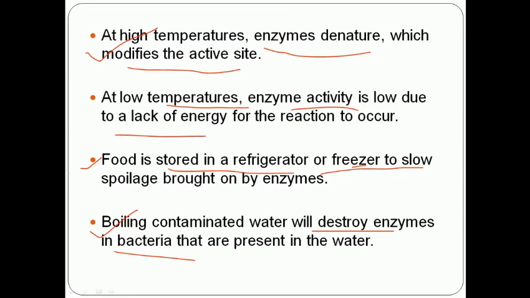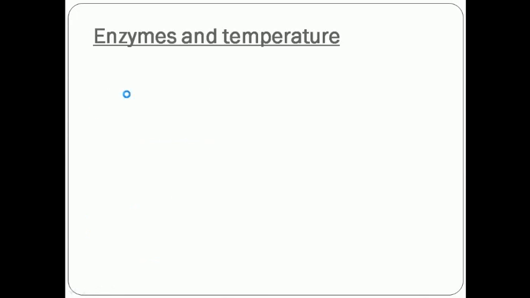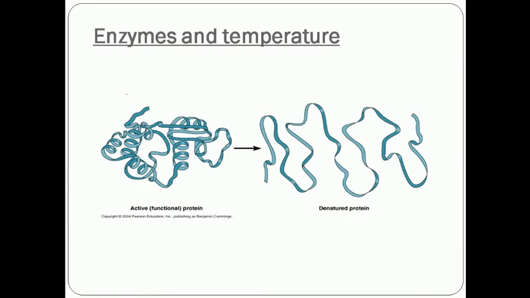In the refrigerator, we slow down the process of spoilage, because enzyme activity is very slow at that temperature, and in boiling we destroy all the enzymes. That's why boiled drinking water is safe. High temperature will denature the protein and modify the active site, while at low temperature the enzyme reaction will not proceed and the enzyme becomes inactive.